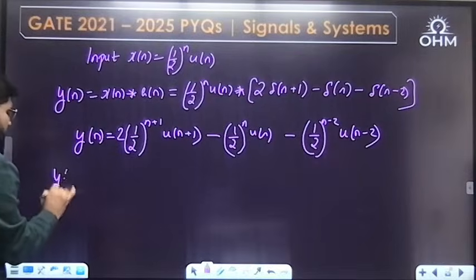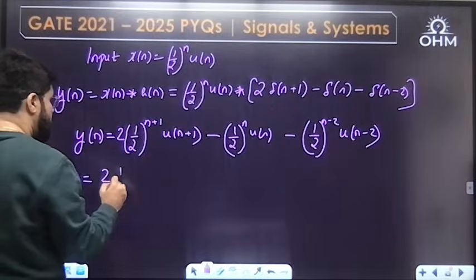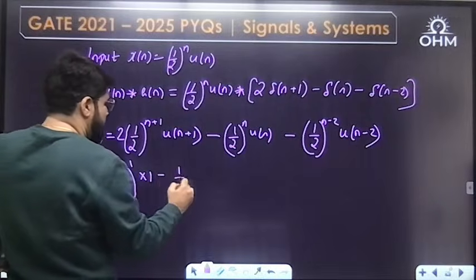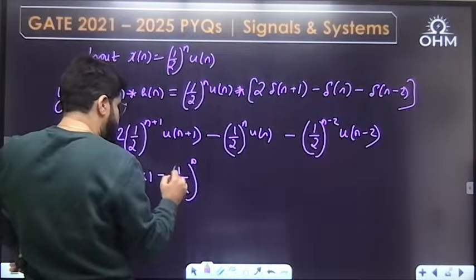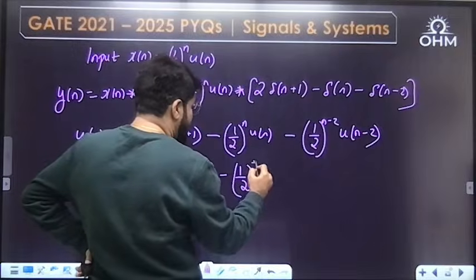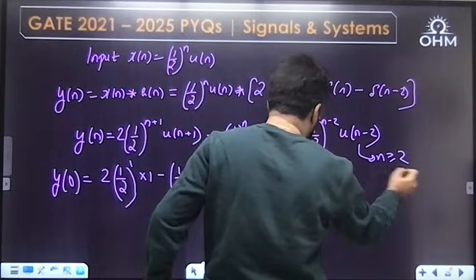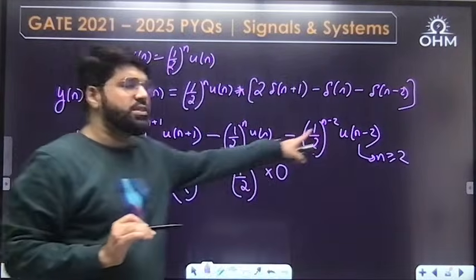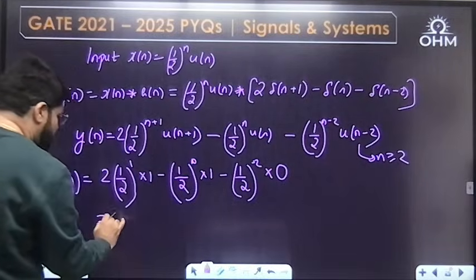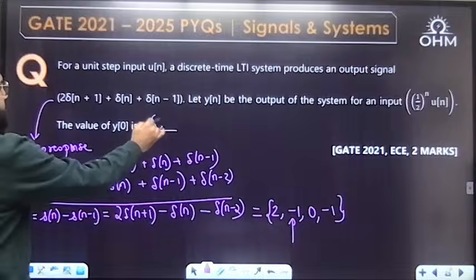Now the question is only y0. What is y0? If you put n equal to 0, twice half power 1, unit step will be 1, argument is positive, minus half power 0, unit step will be 1, minus, now see here, half power minus 2, but this unit step un minus 2 starts for n greater than or equal to 2, right? Right shifted unit step. So if you are calculating the value at origin, this unit step has not started, that will be 0. So the answer is twice half, 1, minus half power 0, again 1, so 1 minus 1, 0 is the answer.